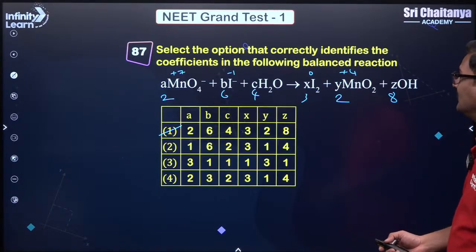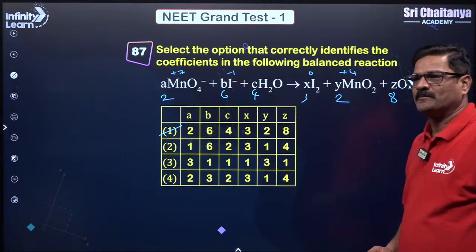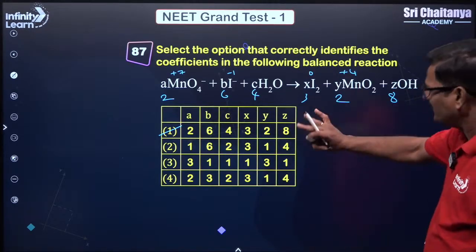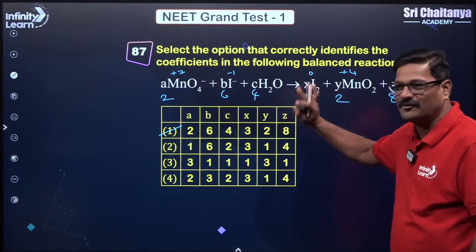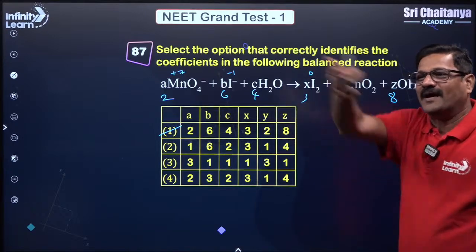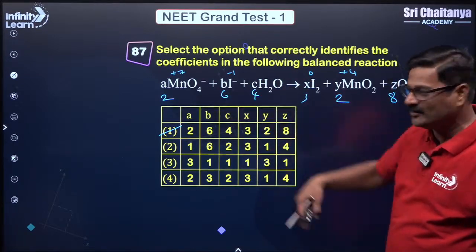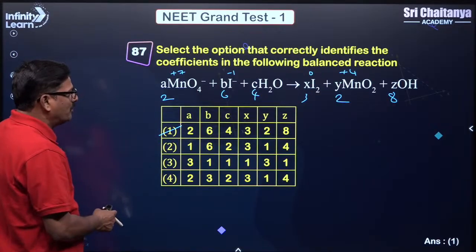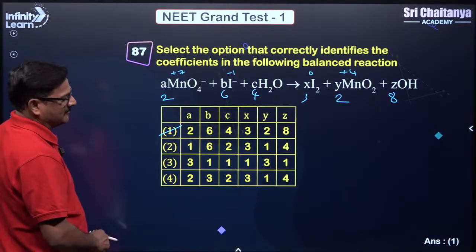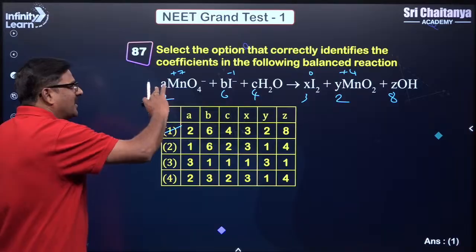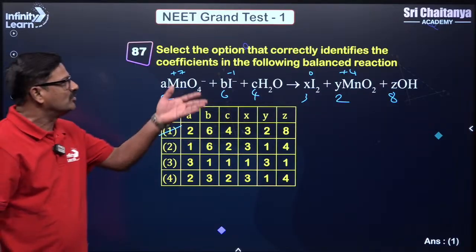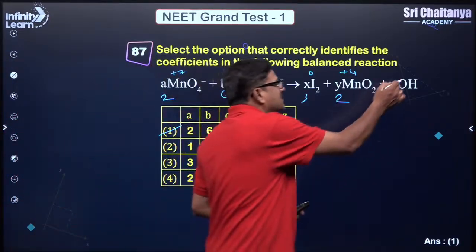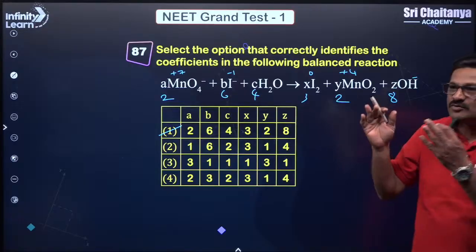87th question. Yes. You need not balance it. There is a backdoor entry. You plug in some values. Any option randomly you plug in, and you have to measure how many of these are matching. Otherwise, you have to balance it.